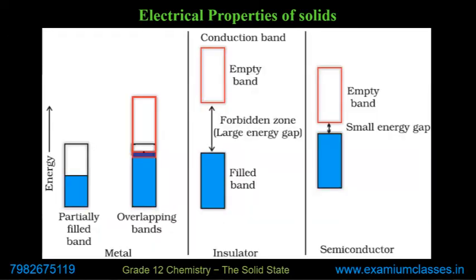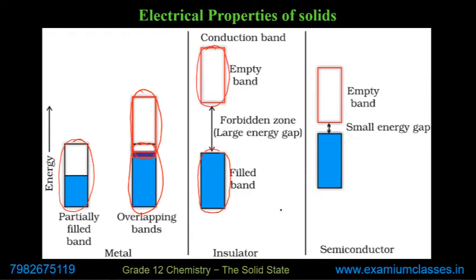Now, this can be understood by this diagram, which is given in your book, but if I just give this diagram, students are not able to understand what we are talking about. So it talks about that there are bands, energy bands, and this is the conduction band. Sorry, this is a filled band or partially filled band. Why do we call it a partially filled band? Because this is the whole band considered here, and it is partially filled. Overlapping band means you have one band like this, another band like this. But what these bands are, nowhere explained.